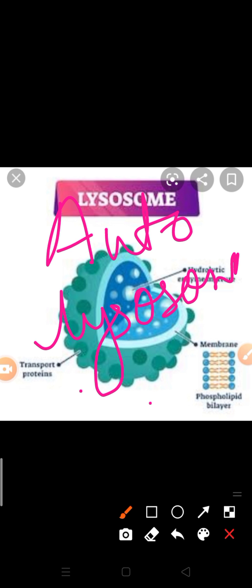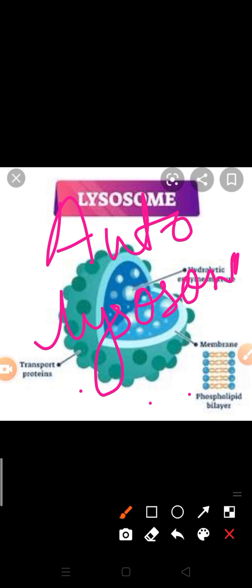Okay, so that's why if a whole cell becomes non-active, if a whole cell is not active to do its own metabolic activities, at that time this cell is engulfed or digested by the autolysosome. That's why this type of lysosome, autophagosomes or autolysosomes, are known as the suicidal bags of the cell. Okay, and before this I told you about primary lysosome, secondary lysosome and tertiary lysosome.